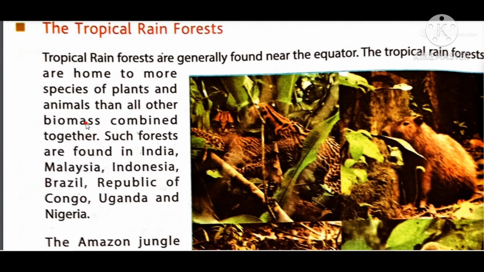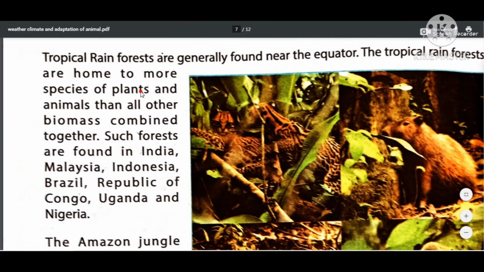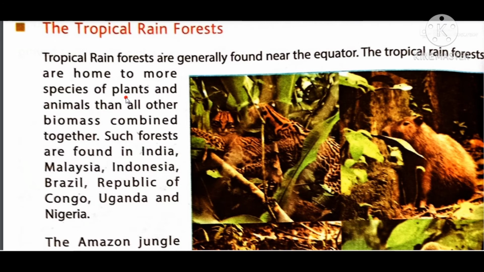Biomass means biological mass, like plants and animal mass. So what they told is that the tropical rainforests are home to more species. A large number of plants and a large number of animals are present in tropical rainforest. We can say this is a biodiversity hotspot.